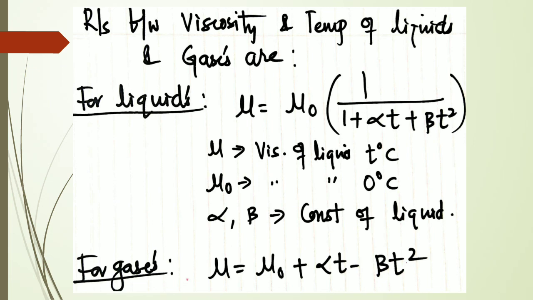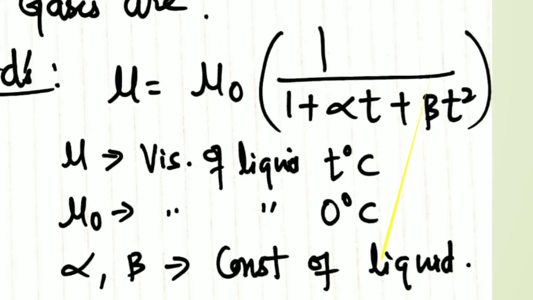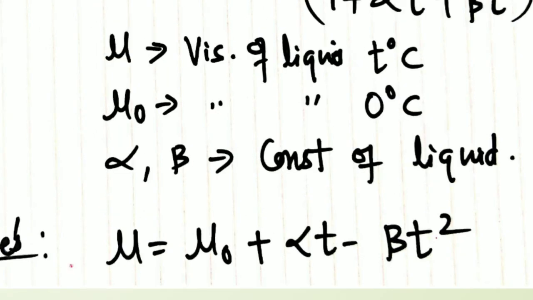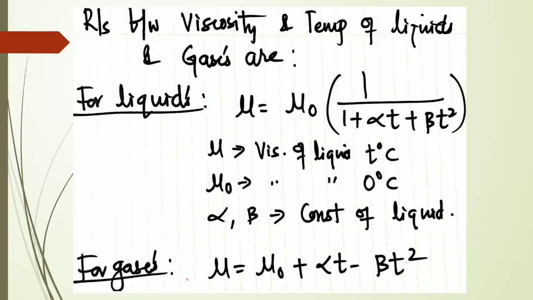As the temperature increases, the viscosity of the fluid decreases. But in the second equation, as the temperature increases, the viscosity also increases. That is what the equations tell us.